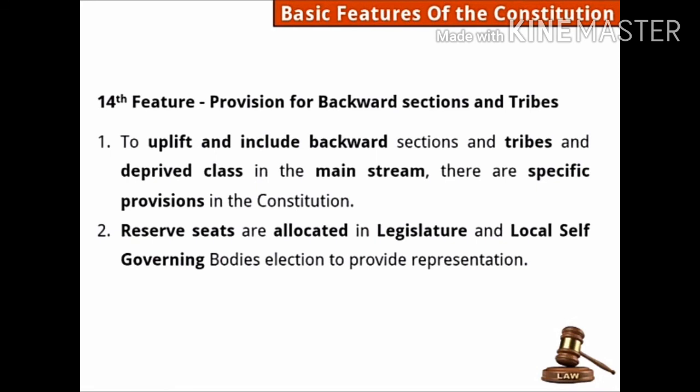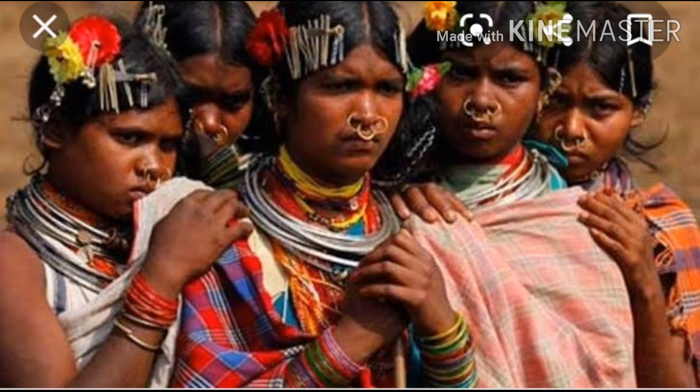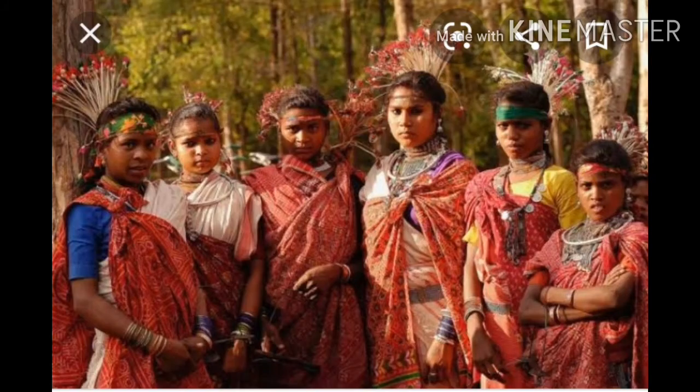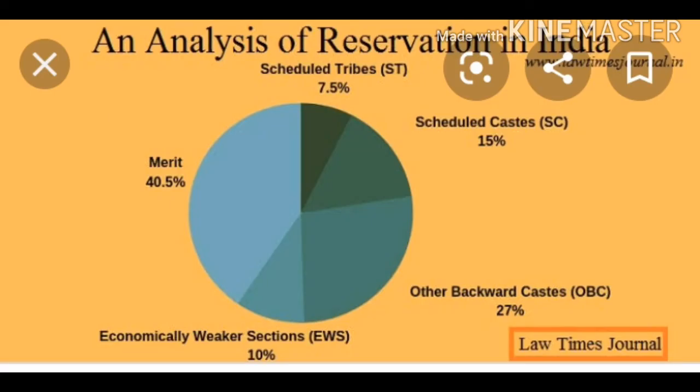See, reserved seats are allocated in legislature and local self-governing bodies election to provide representation. See, in the local bodies, Lok Sabha, so here reserved seats are kept for these people so that the people of them, they elect them, and these people will sit at the reserved seats, and there they will be representative of their own people. They will talk about the problems of their own people.